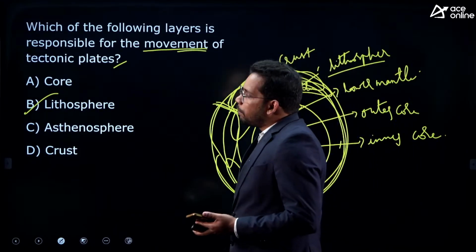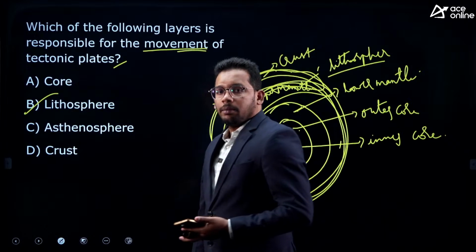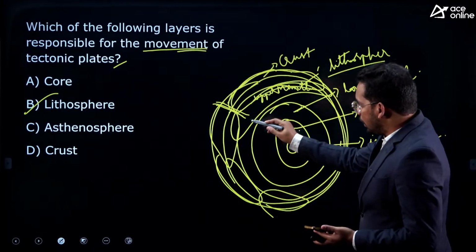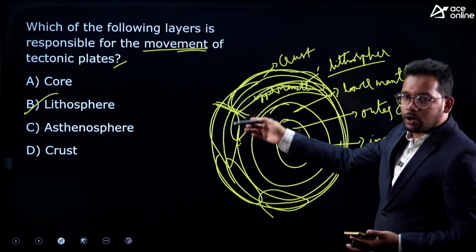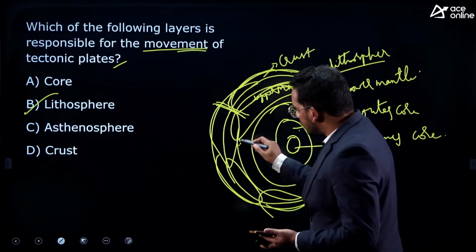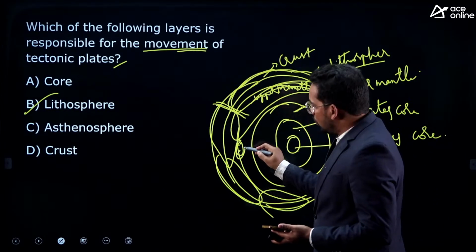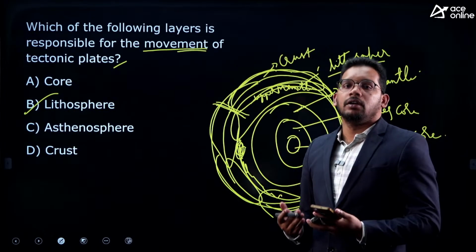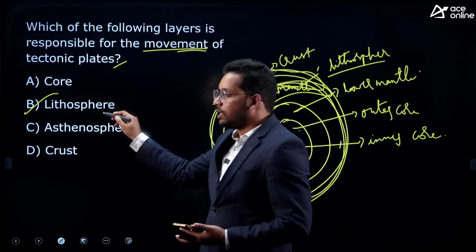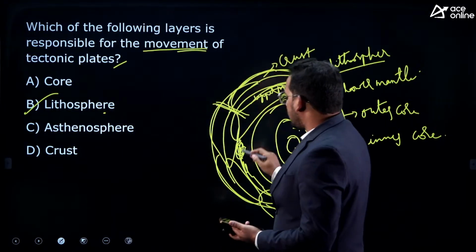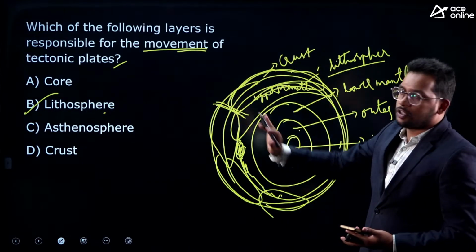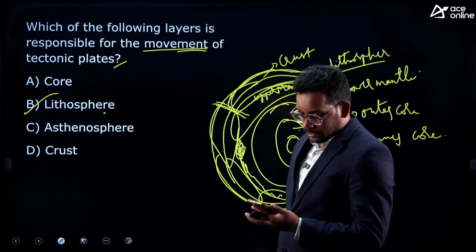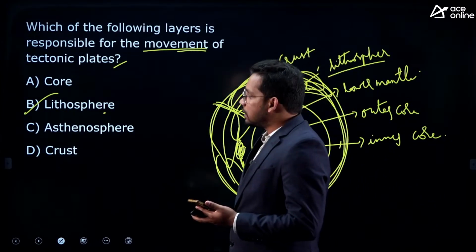fine. See, there may be a confusion. Basically, as the lithosphere option is there, you have to choose lithosphere. If asthenosphere alone is there but not lithosphere, then you can choose asthenosphere, because these plates move because of the viscous molten material just underneath the plates. The actual movement is happening in lithosphere, but the enabling was done by asthenosphere. So the direct reason, if lithosphere is there, you have to take lithosphere, because the actual movement is happening in lithosphere itself, right? So the answer is B.